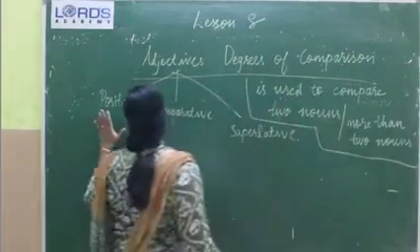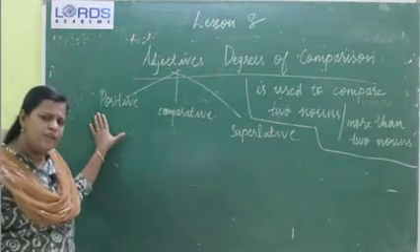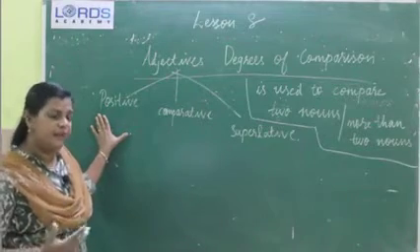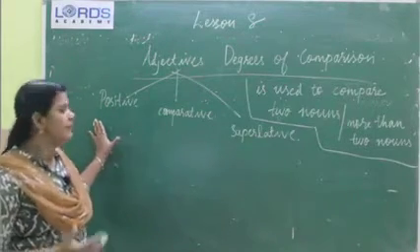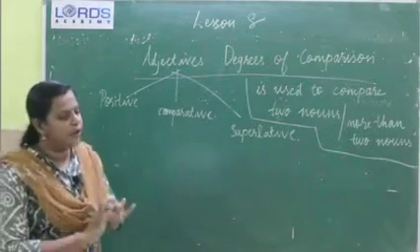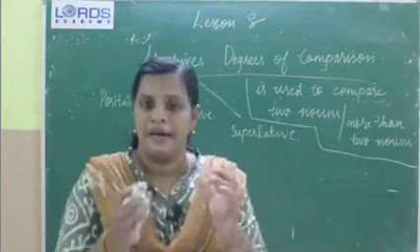What is this positive degree? In positive degree, we describe a noun, a person or a thing. We are not at all comparing any noun with any other noun. We will describe a noun.